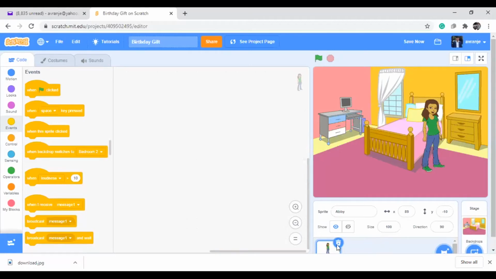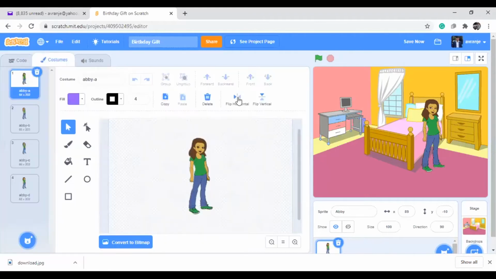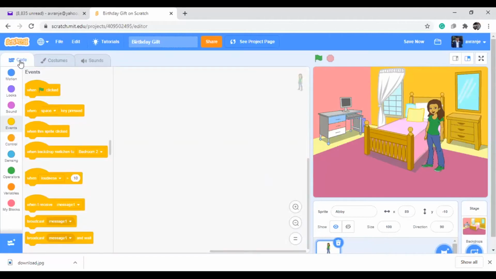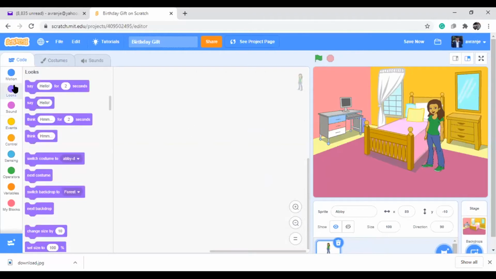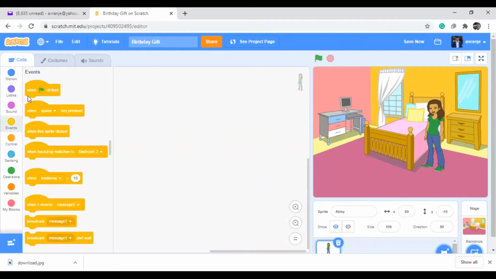So how can I turn means, you can go to paint. Okay, you can go to costumes. In this costume, there is a flip horizontal button. You can turn that. Okay, this is good. Now, suppose she is thinking to herself, she is thinking something. So how can I do that one? So when flag clicked, my game should start, and immediately she should think like that.